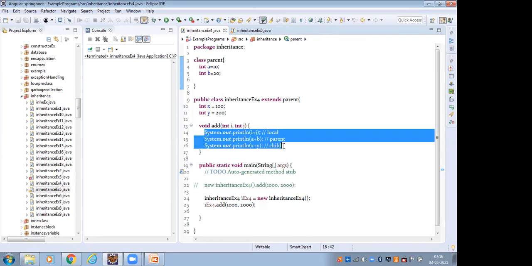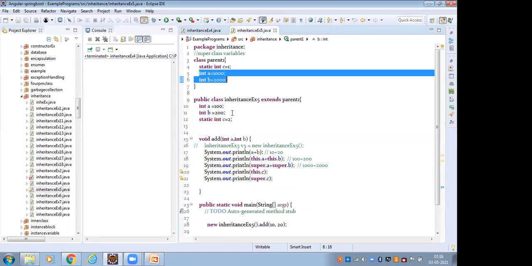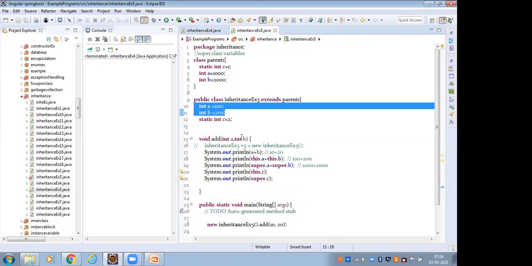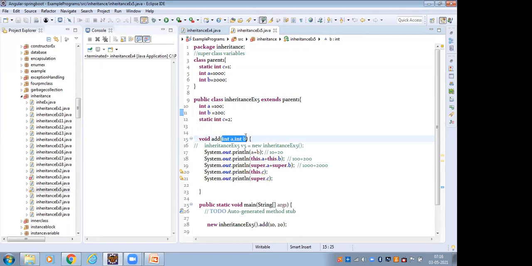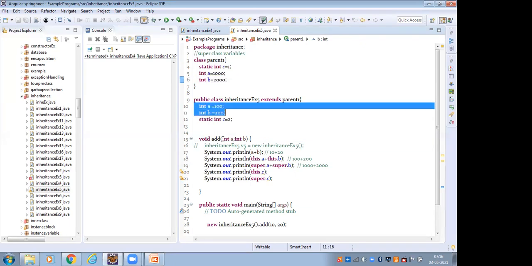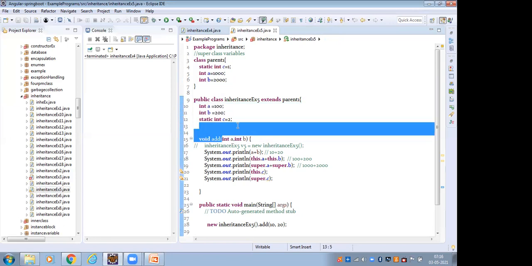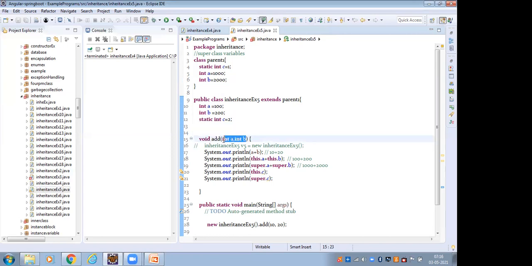But suppose all these three variable names are the same. This is the parent class instance variable AB, this is the child class instance variable AB, and the local variable is also AB. All these variable names are the same: parent class variable AB, child class variable AB, and local variable AB. Then how do we access them?